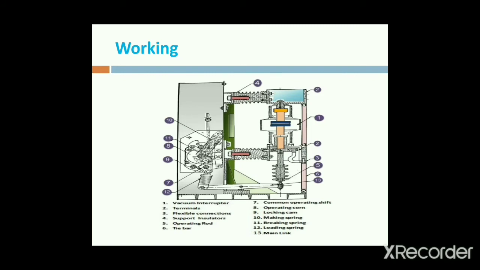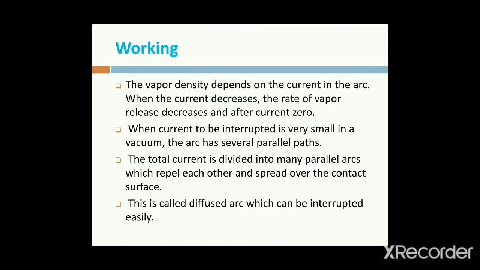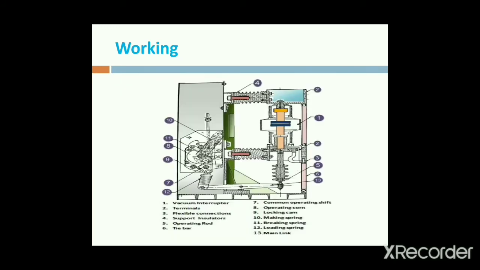This arc is produced due to the ionization of metal ions, and it is maintained depending on the material used for the contacts of a circuit breaker. The vacuum interrupter is different compared to the oil and air blast circuit breaker.